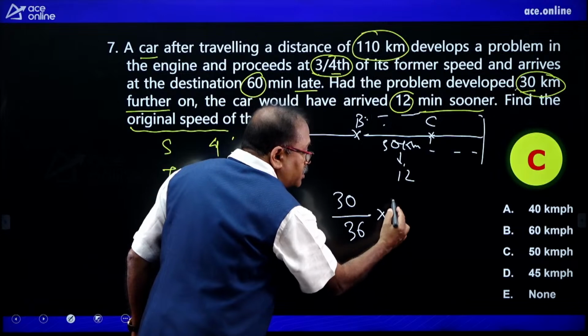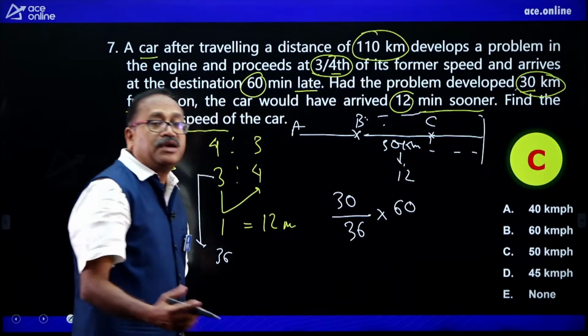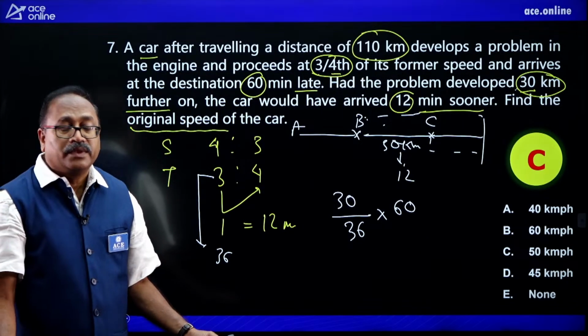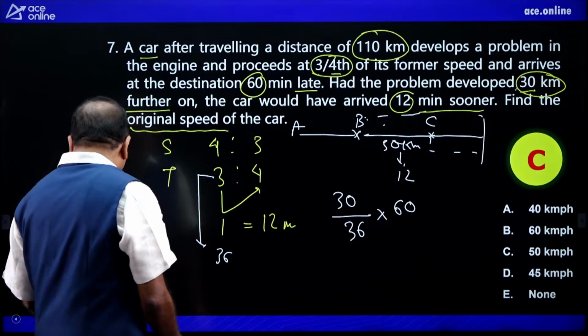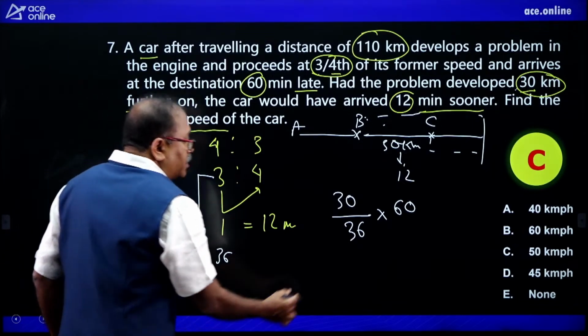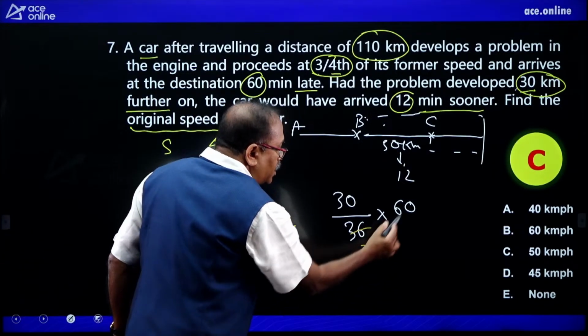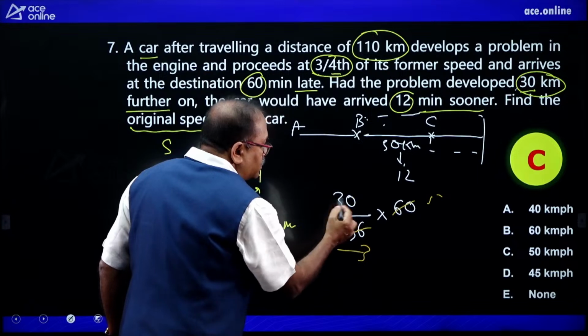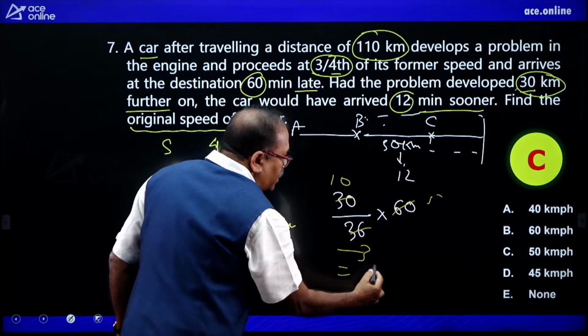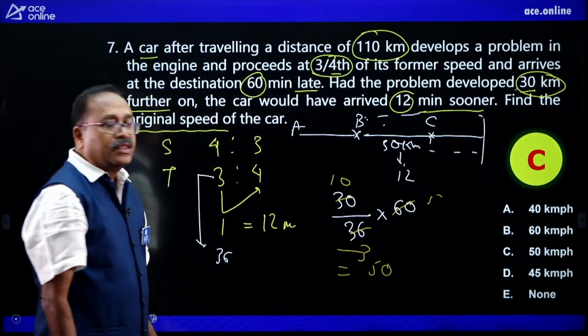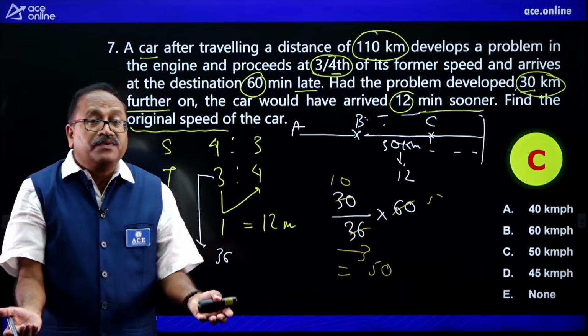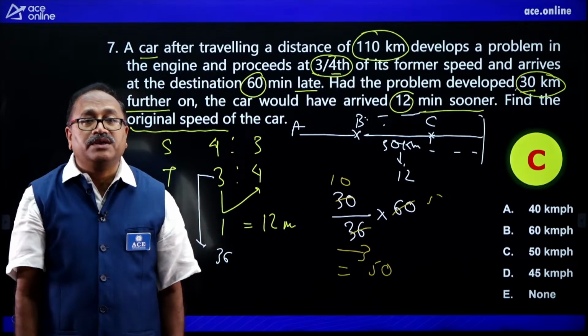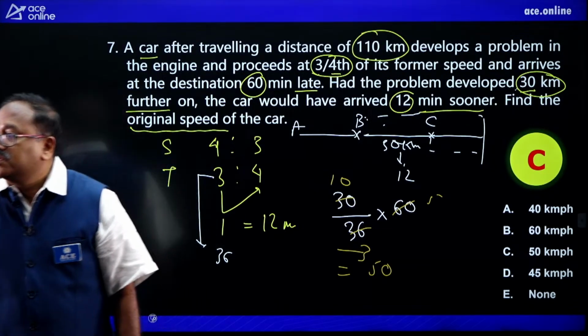In order to convert this into hours, I will multiply this by 60. So what happens now? When I cancel this one, with 12, 3 times, and here it is 5 times, and this is 10 times, 10 into 5 is 50. That means the original speed is 50 kilometer per hour. That is all, my dear friend.